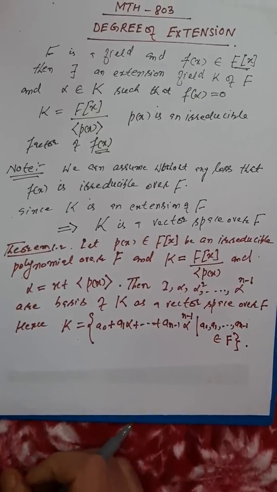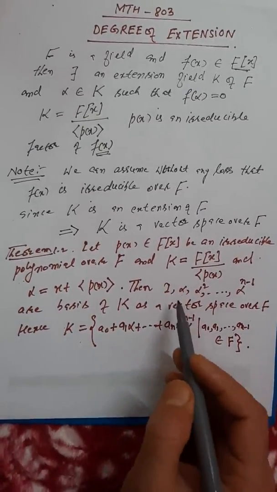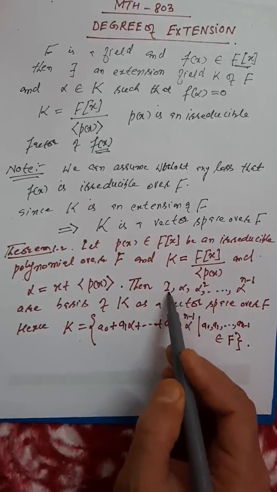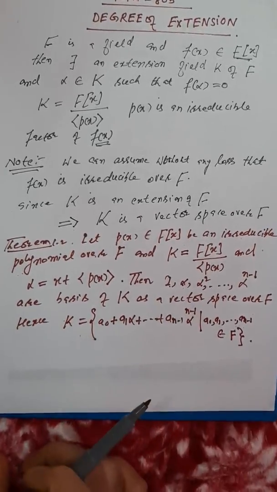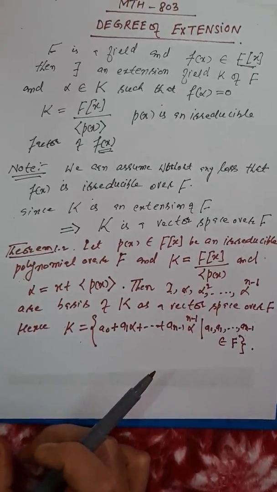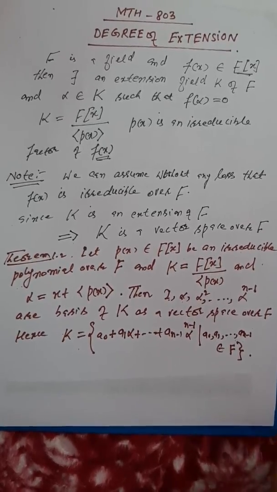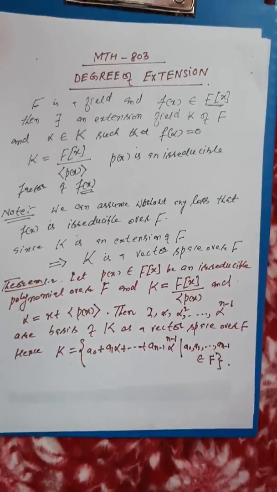Okay, so this is what we want to prove now. We want to prove that these elements 1, alpha, alpha square, and so on, alpha^(n-1), form a basis of K as a vector space over F. In order to prove that this set is a basis, we need to prove two things.